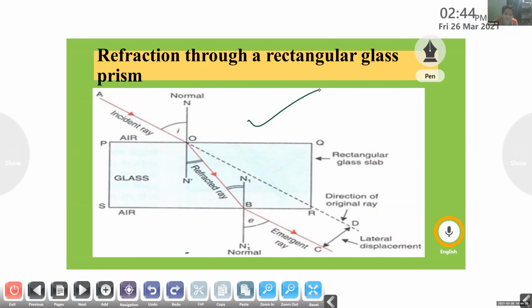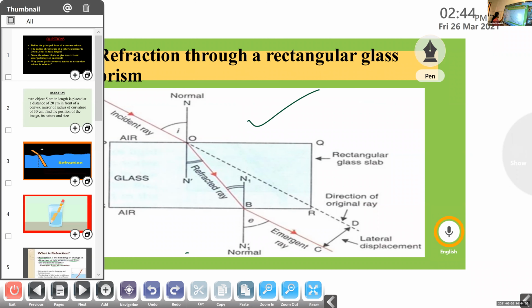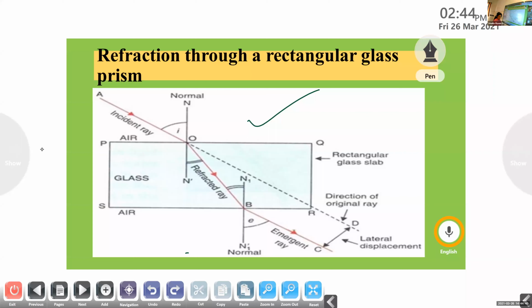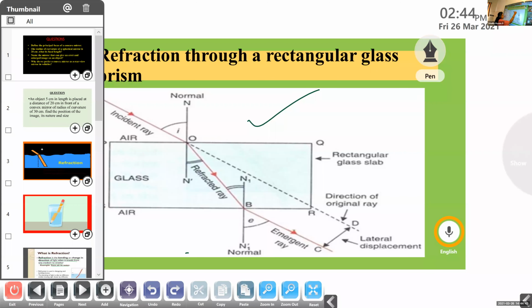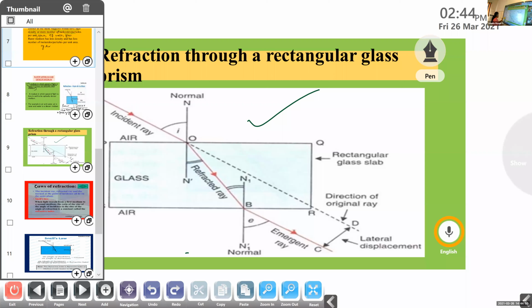Okay. Now we can move to the next topic. I hope this is clear. Do you have any doubt? In your textbook, this is page number 173. Okay. Now we can move to the next topic.